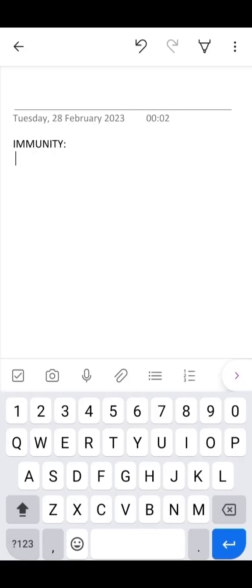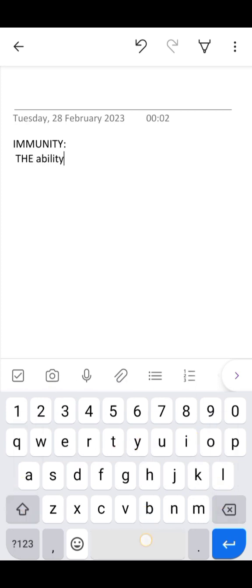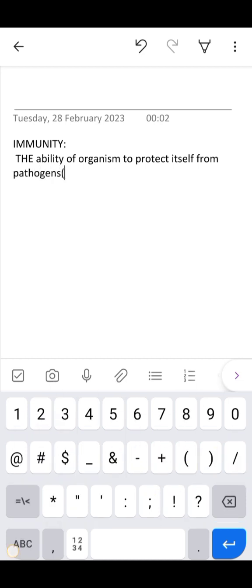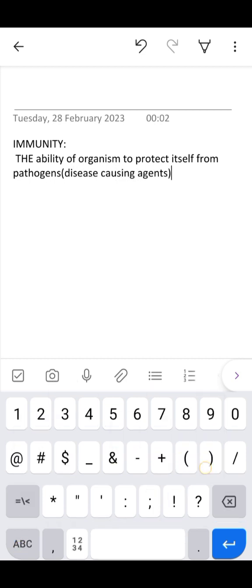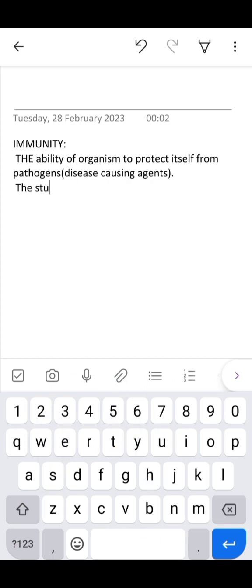Okay, so today we are starting a new chapter, that is immunity. Let me tell you what immunity basically is. Immunity is the ability of an organism to protect its body from any kind of pathogen or any kind of bacteria. What is a pathogen? A pathogen is an agent that causes a disease. We can say that it is a disease causing agent. The study of immunity is known as immunology.